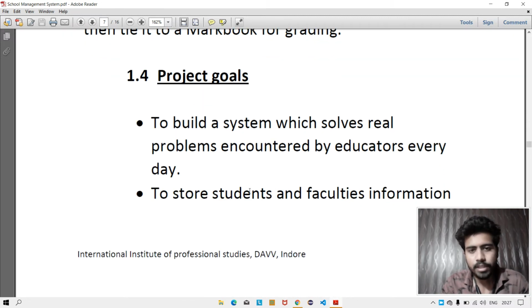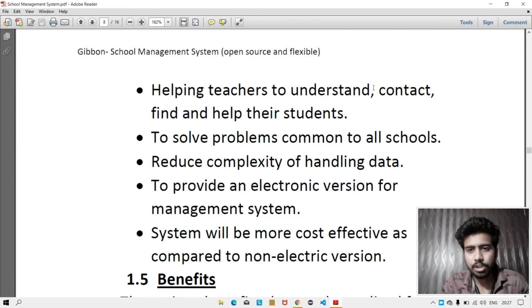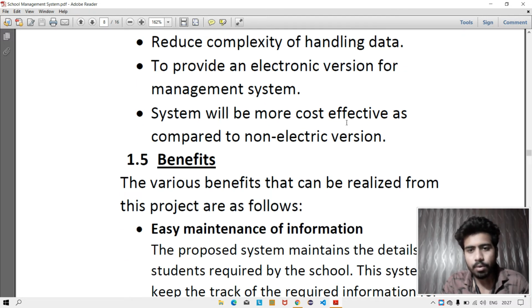The project goal is to build a system which solves a real problem encountered by educators every day: to store student and faculty information, helping teachers to understand, contact, find, and help their students, to solve problems common to all schools, reduce the complexity of handling data, and provide an electronic version of the management system. So the system will be more cost effective compared to non-electronic versions.